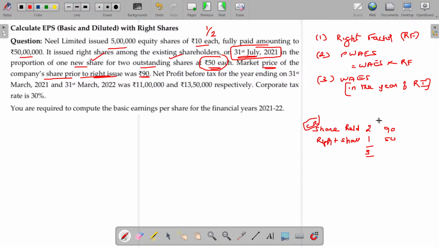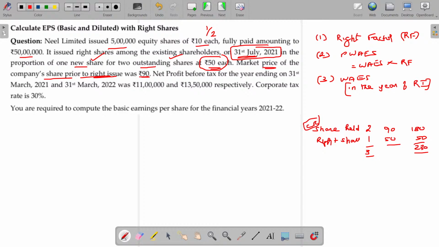Clear? So, if you are the holder of this company's 2 shares, 2 into 90, 180, you have the option to purchase 1 more share for rupees 50. Then what is the total amount you paid for purchasing the 3 shares? 230.